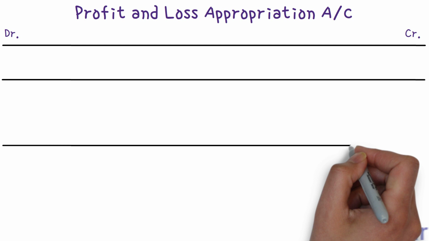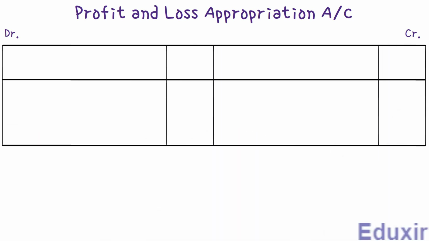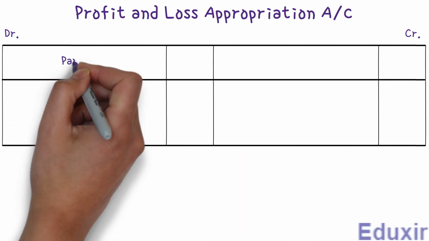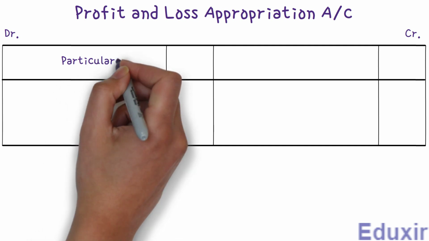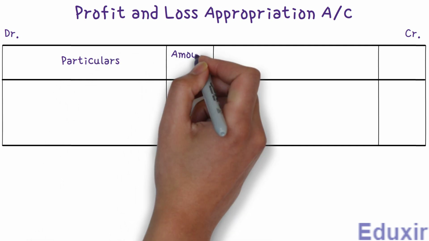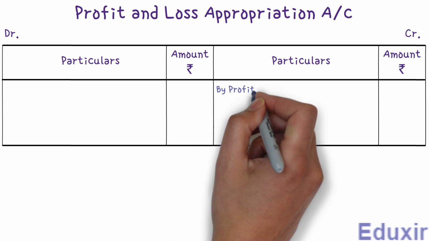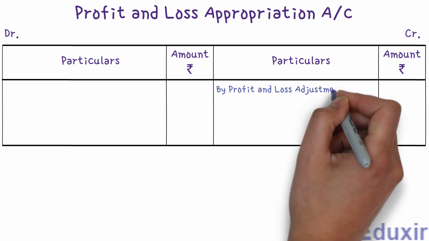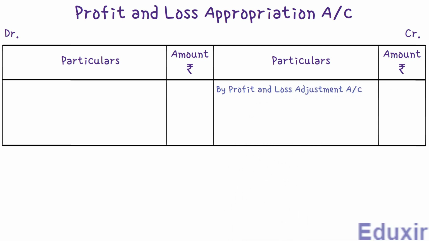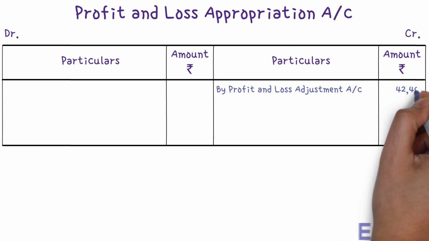Let's now have the individual columns. On the debit side, let's have the columns particulars and amount in rupees. Let's have the same columns on the credit side also. Now let's first write "By profit and loss adjustment account" in the particulars column on the credit side. This indicates that the balance profit amount is transferred from the profit and loss adjustment account to the profit and loss appropriation account. Let's then write the corresponding credit amount of 42,400 rupees into the amount column on the credit side.